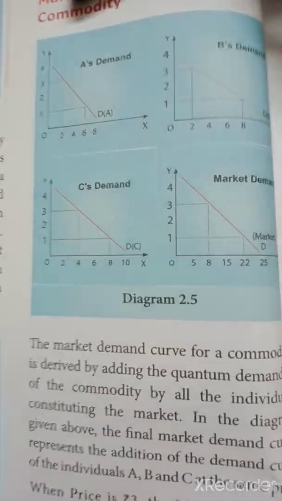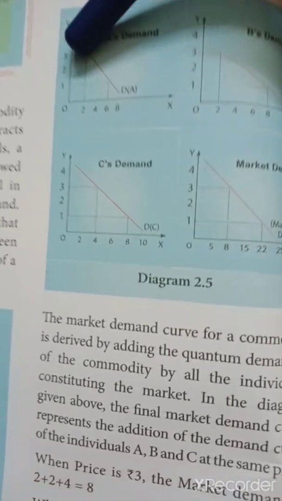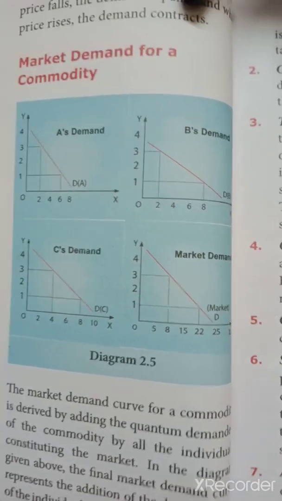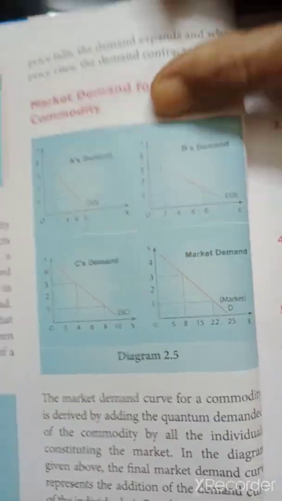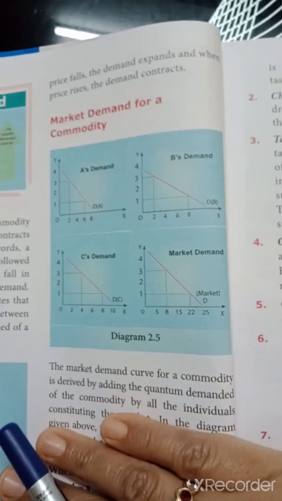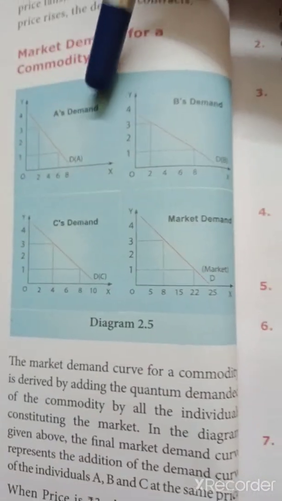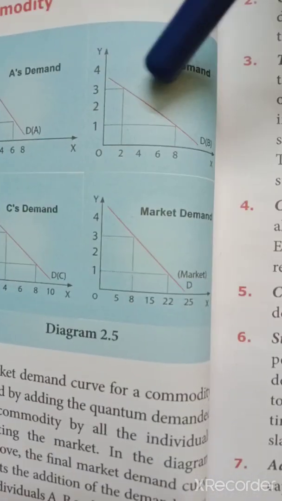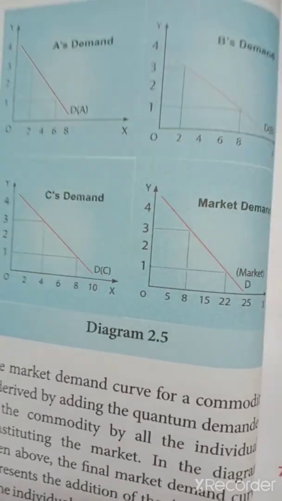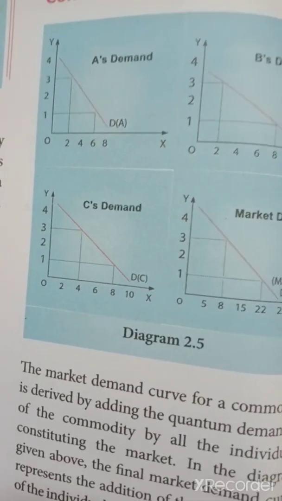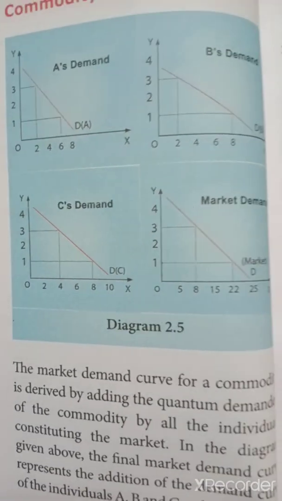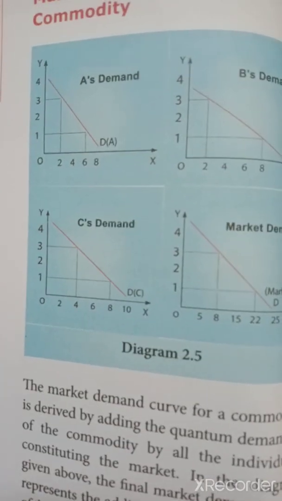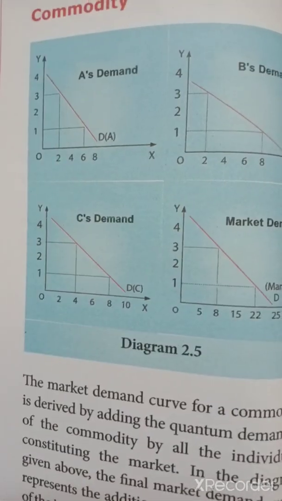See here, when you take a market, there will be a larger number of consumers. Consumer A demands this many units, and his demand curve will be like this. Let us see the market demand curve for a commodity. Let us take tomatoes itself as an example. Here, this is the demand curve of consumer A. For B, it can be like this also, because all these are hypothetical. Hypothetical means something which can be correct or need not be correct. But basically, all of us tend to act by the law of demand only.